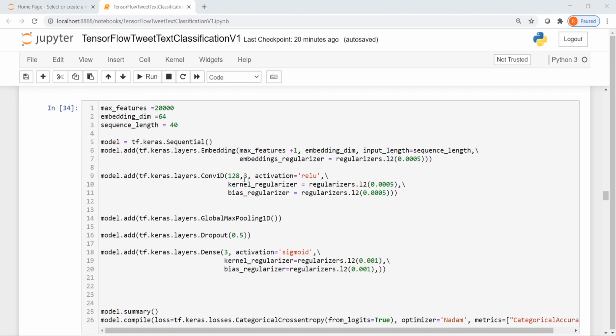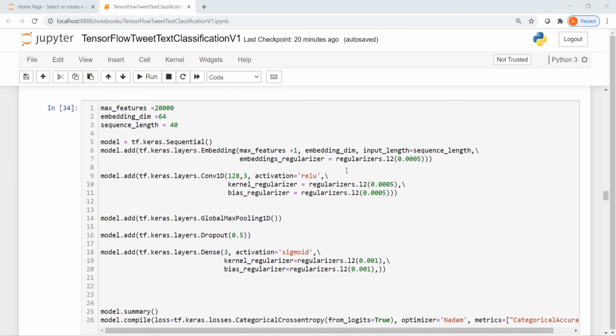When I'm saying the kernel size is 3, it means in the sequence length of 40, I would look at 3 words at a time. Then I would look at the next 3 words. I will explain about this convolution 1D later. Then I have a global max pooling layer. Then I have a dropout layer to reduce overfitting. Then I have a fully connected dense layer for the final classification. So here I have 3 neurons as the output for the 3 classes, and the activation is sigmoid.